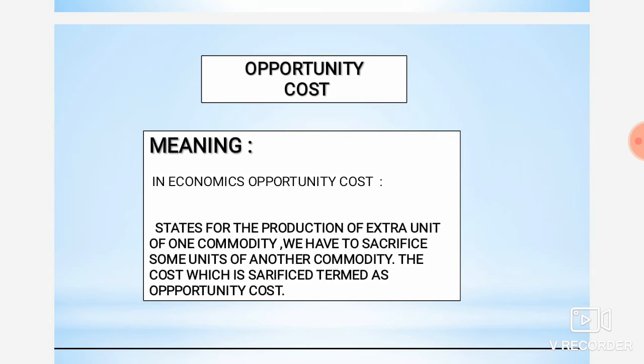Like for example, if you are getting two jobs, one in Dhamtri and the second one in Raipur. When you are living in Dhamtri you will get your family, but when you are living in Raipur you will not get your family. And in Dhamtri, for example, you are getting 10,000 and in Raipur you are getting 15,000. So you have chosen the better option, to live in Dhamtri. Now how much have you sacrificed? 15,000 you have sacrificed. So that 15,000 will be your opportunity cost.